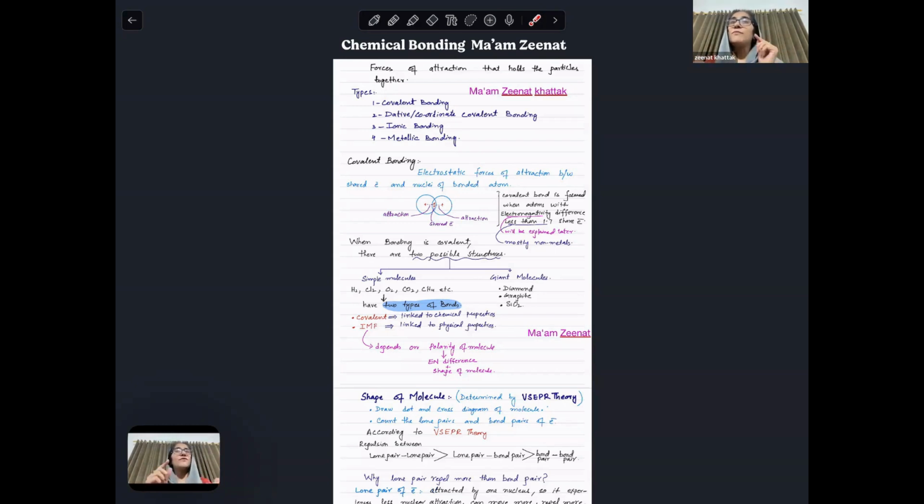Water is made up of molecules, although molecules are made from atoms, water is represented by molecules. Diamond contains atoms which are covalently bonded only. So you must know the type of particle, and this is a very important chapter.